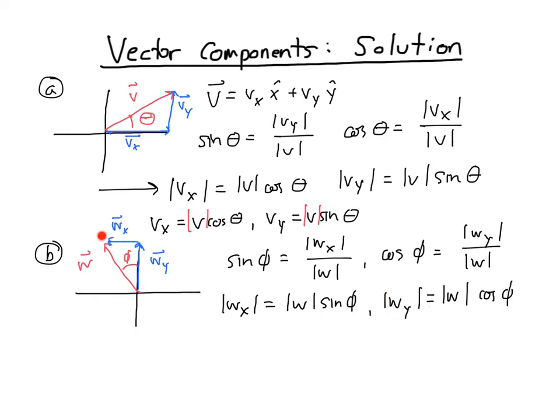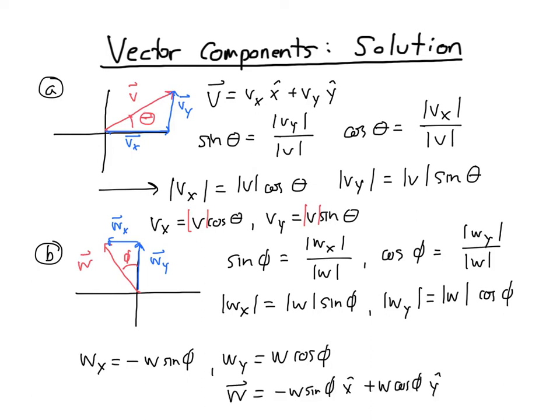But wx should be a negative number because the component along the x direction for w is negative. So when I drop off these magnitudes, in order to make sure this is negative, I have to add a negative sign in. And so there's my final answer. The x component is negative w sine phi, the y component is positive w cosine phi. And if I wanted to write this in a complete vector form, I could write the following. So now this is an actual vector with the unit vectors in there, and now I could just explicitly read off that this is wx and this is wy.